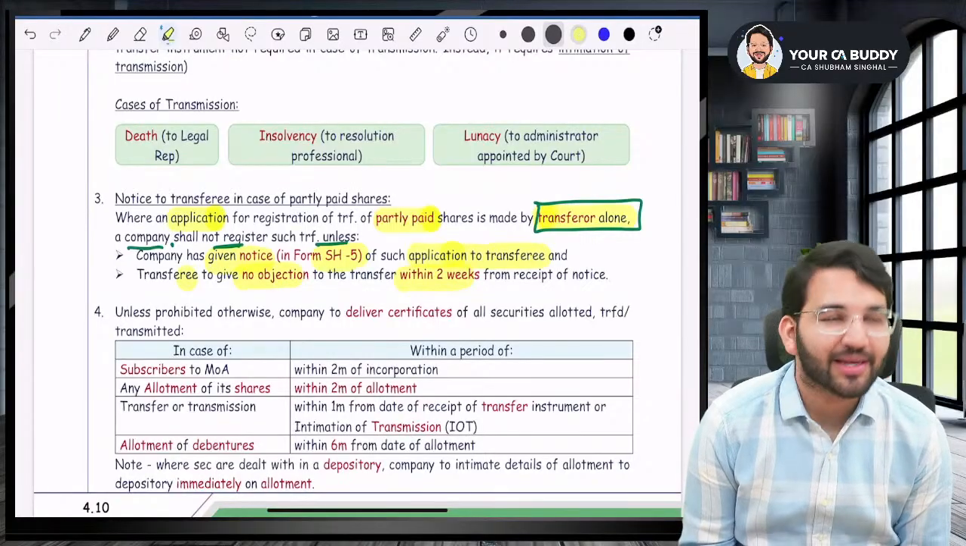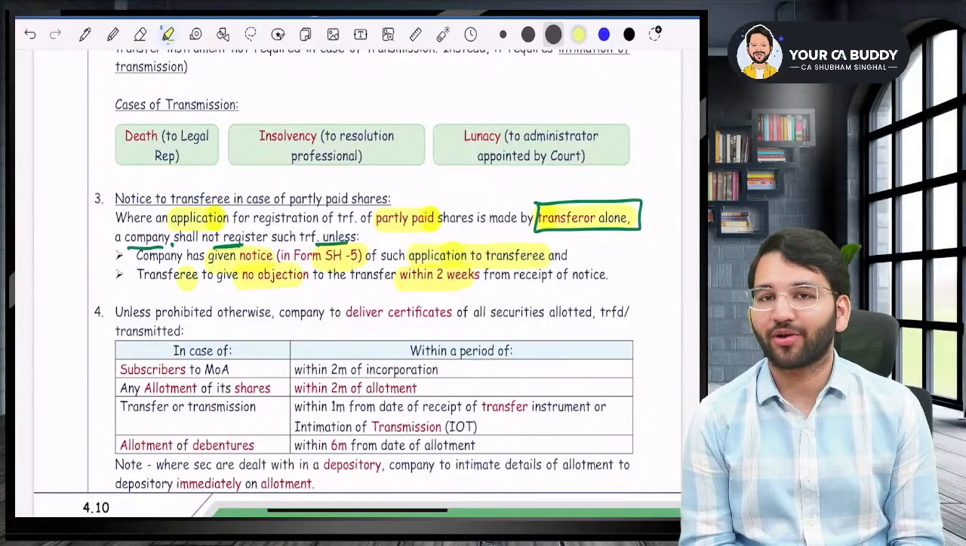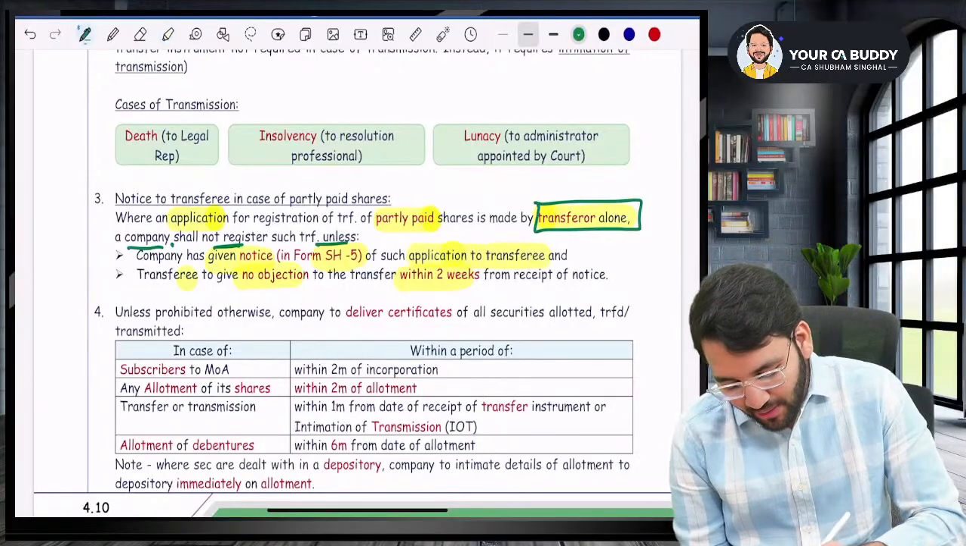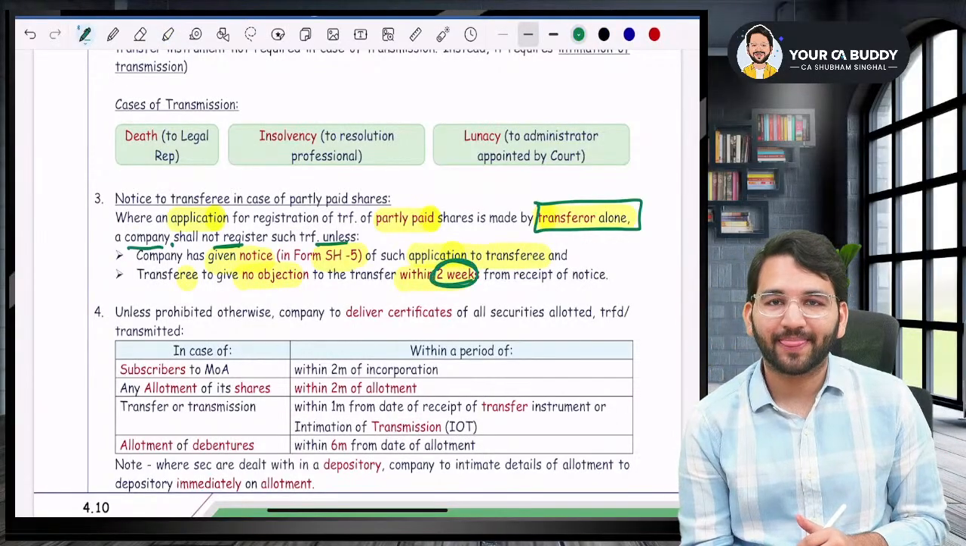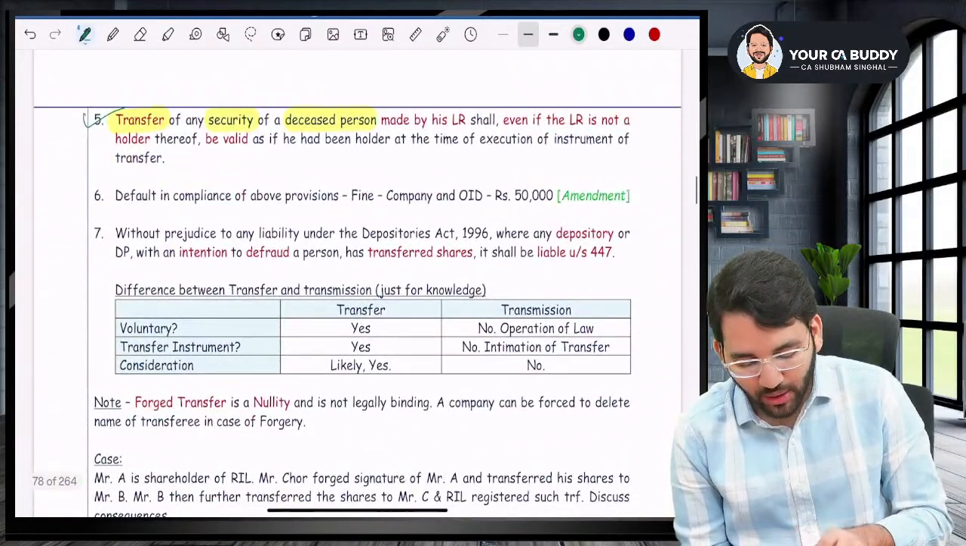Only if the transferee says, I have no problem, you register. Only then will the company register. Otherwise, the company will not register. So how much time have we given, sir? Very interestingly, we have given 2 weeks. Okay. Hold on point number 4. Come to point number 5.